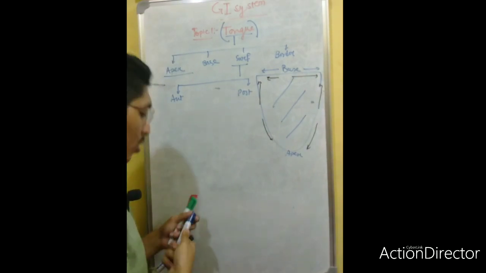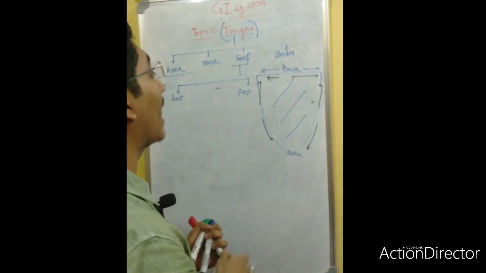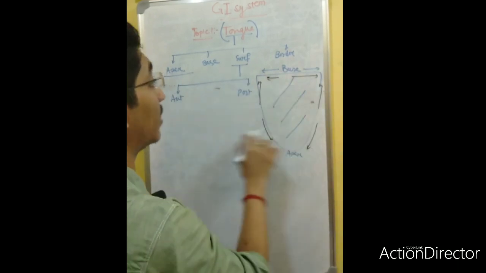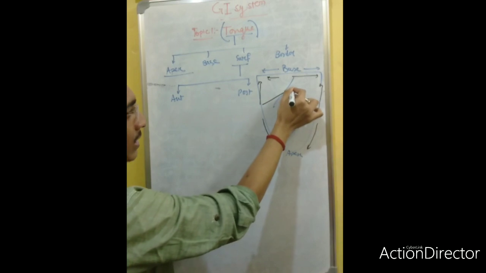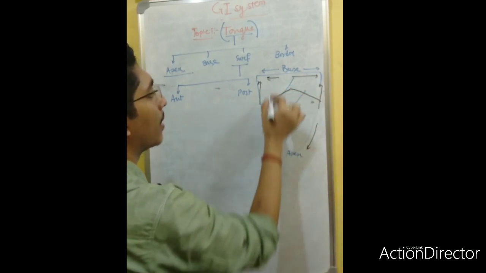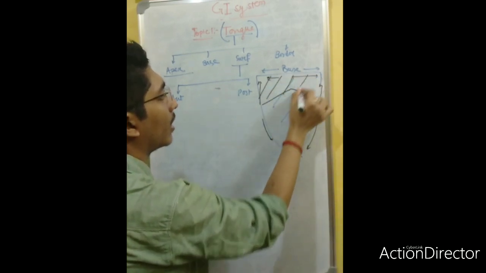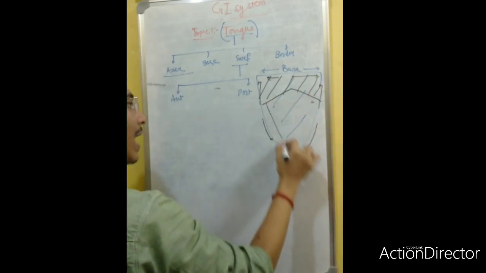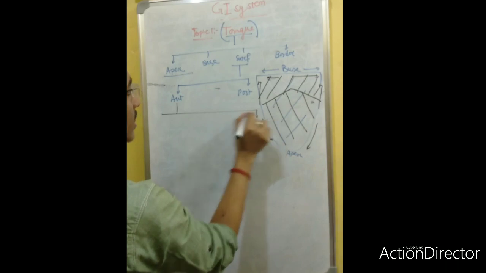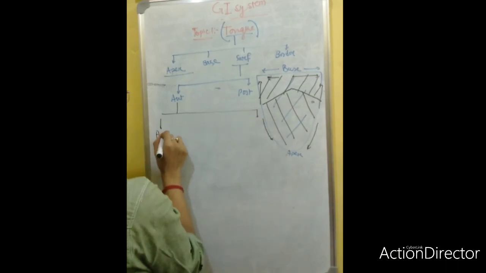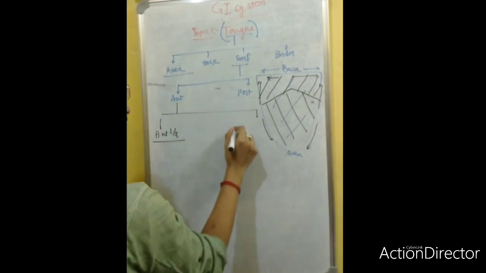How does the surface form? This surface is divided into two parts: one part is the posterior 1/3, and the other part is the anterior 2/3.